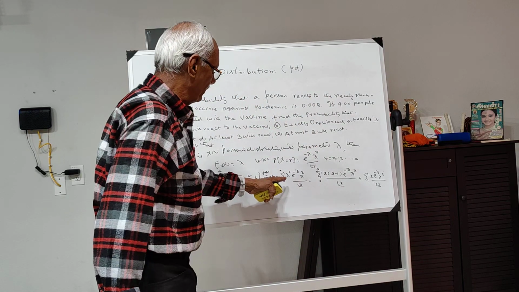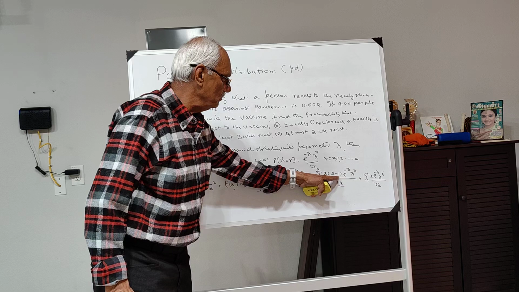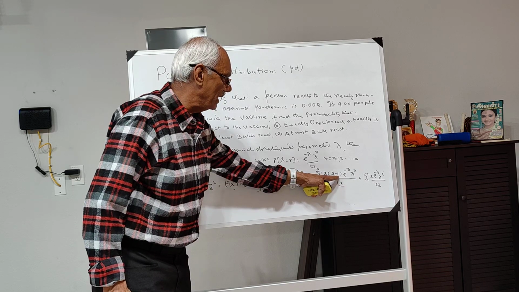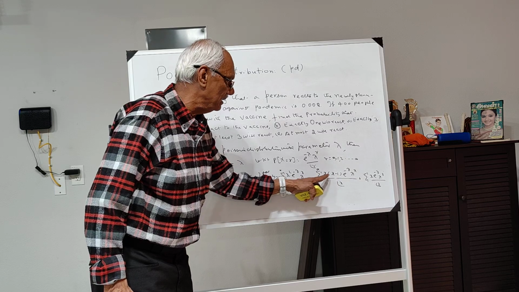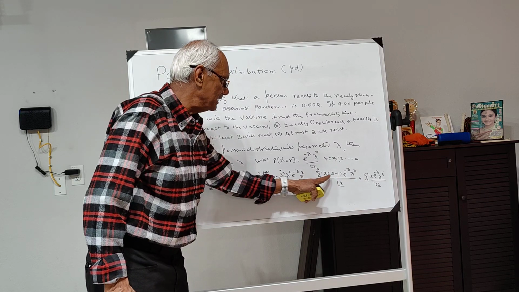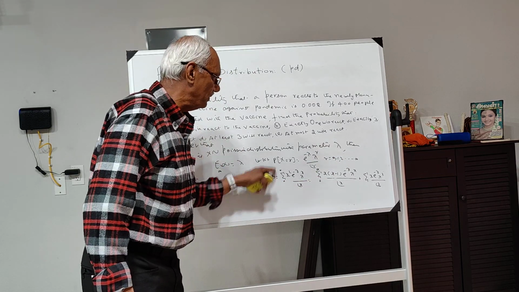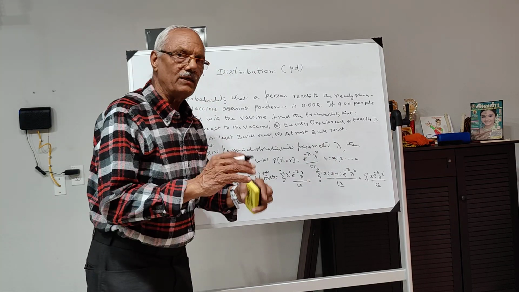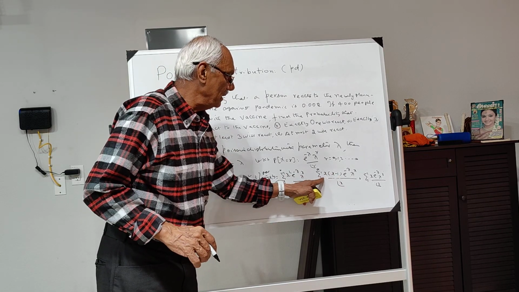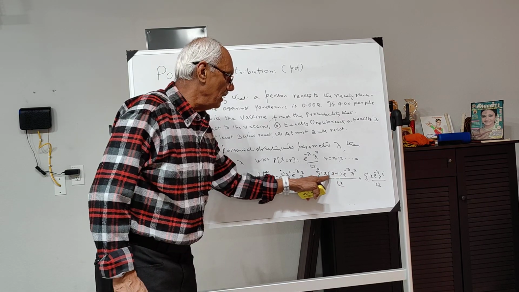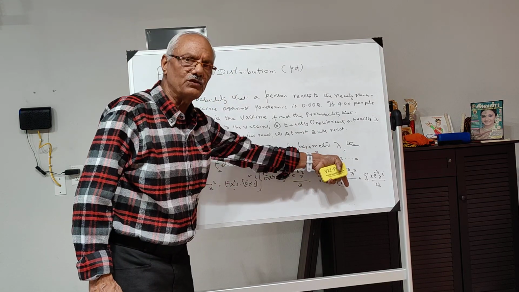Here I am writing x squared as x into x minus 1 because I have subtracted x, so I will naturally add it back.